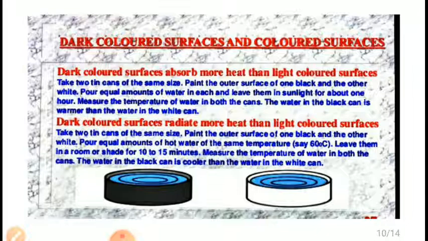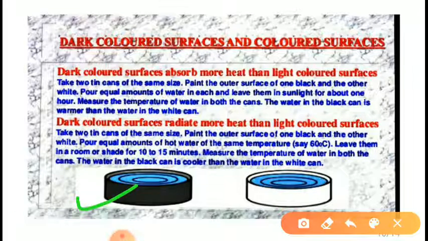What happens? After 1 hour, we measure the temperature of water in both the cans. The water in the black can is warmer than the water in the white can. Why does this happen? Because black colored surfaces absorb more heat. Another experiment shows that dark colored surfaces radiate more heat than light colored surfaces.